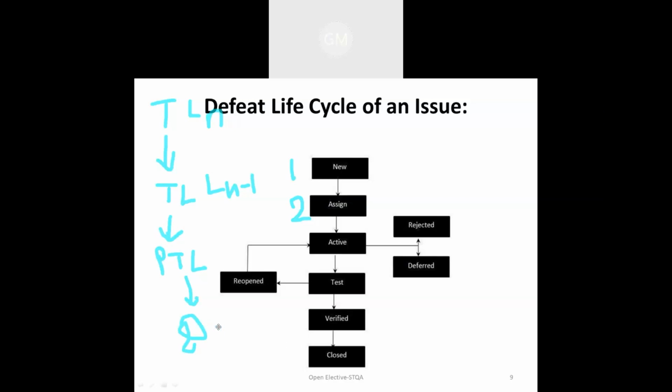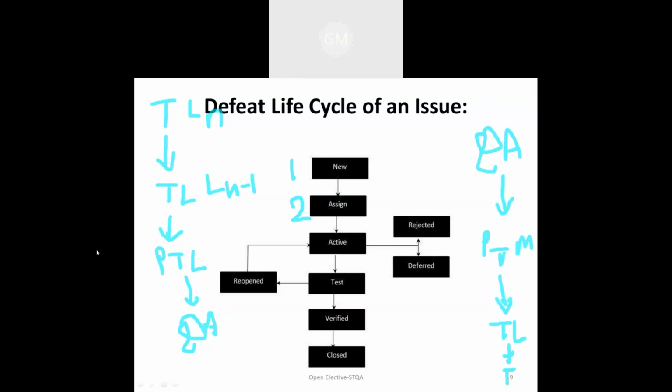So in terms of hierarchy, you have the quality assurance or quality control team, then the project test manager or team leader, PTM, then the test leader, and lastly the tester. Like this, the hierarchy is there.